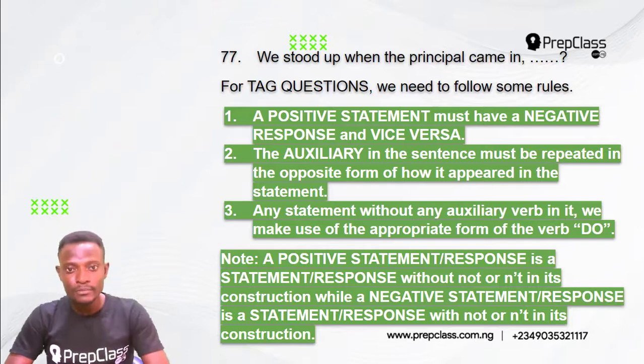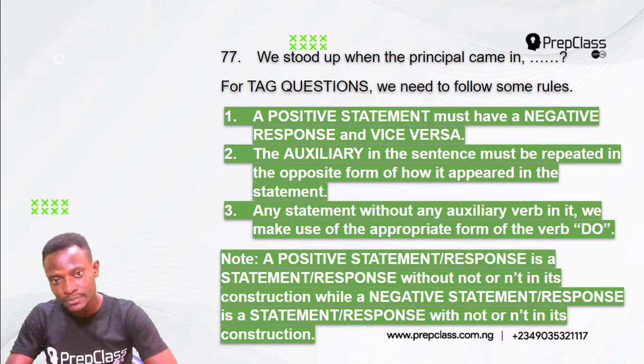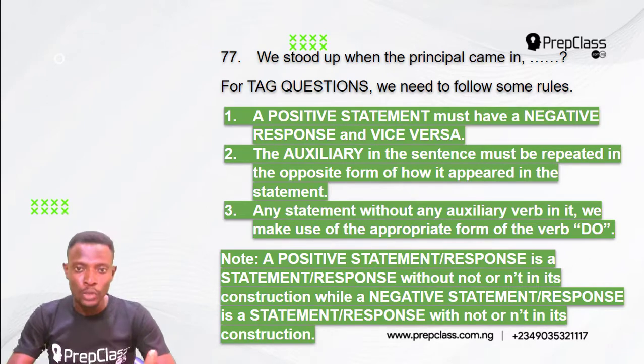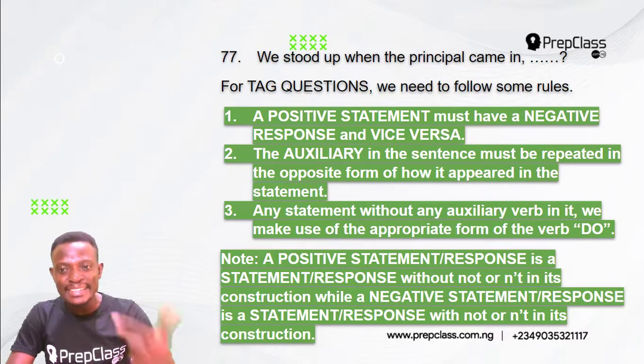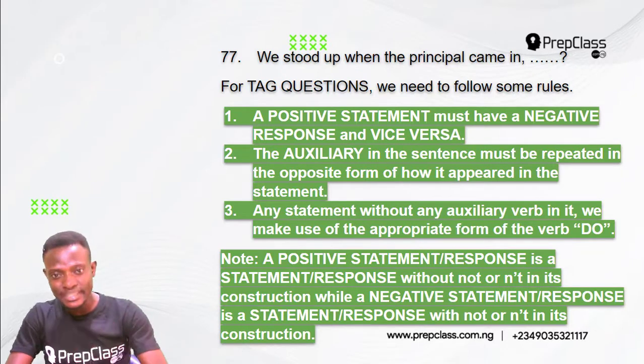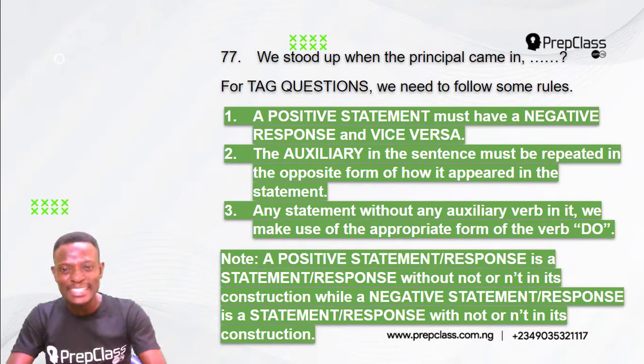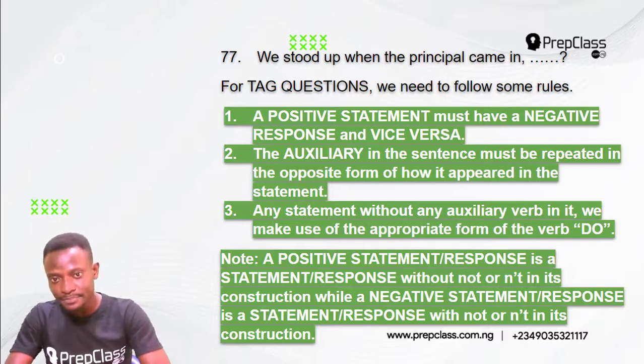Rule number 1. A positive statement must have a negative response, and a negative statement must have a positive response. Rule number 2. The auxiliary in the sentence must be repeated in the opposite form of how it appeared in the statement. So if we have the auxiliary in the positive form, it must appear in negative in the response. If it is in the negative in the statement, it must appear in the positive in the response.